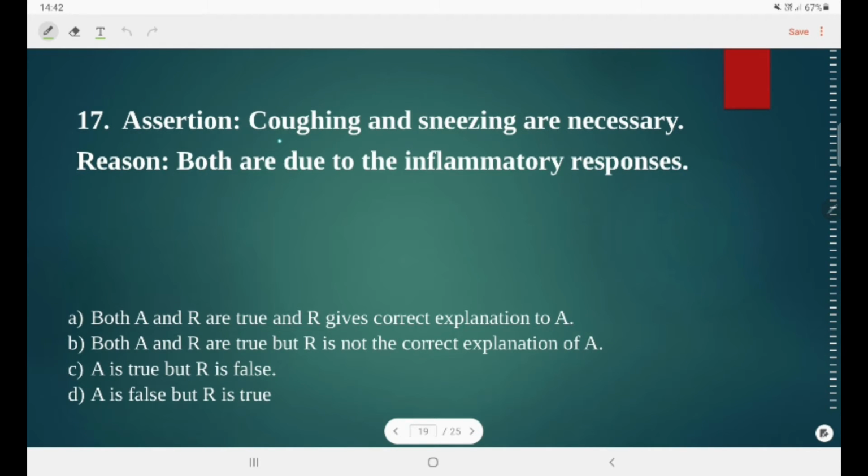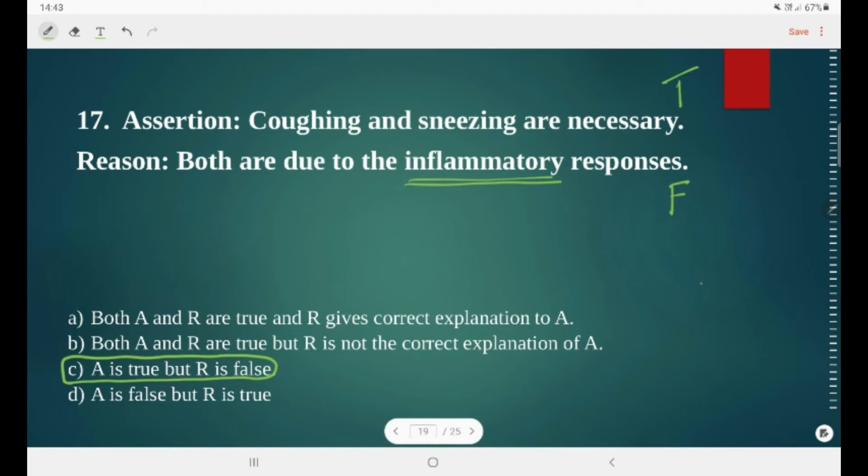Let us see the next question. Assertion states that coughing and sneezing are necessary. Reason states that both are due to the inflammatory responses. The assertion is definitely a true statement, because sometimes when dust goes into our nostrils or something unwanted goes into our mouth, we cough and sneeze. The reason says both are due to inflammatory responses. Inflammation is a completely different thing. So this is definitely a response, but not an inflammatory response. This is a false statement. So option C is the correct answer, like A is a true statement but R is a false statement.